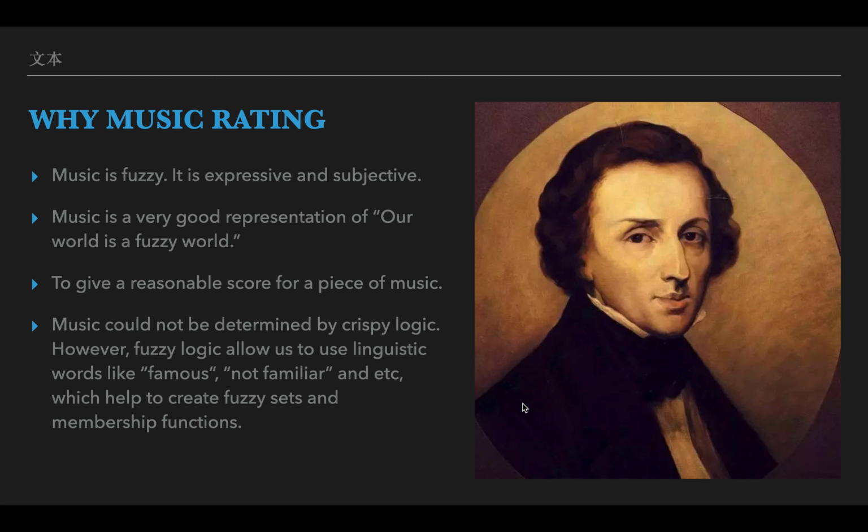For the last rule, I wrote composer reputation unknown and number of plays high, then the rating will be high. This is also a representation that fuzzy logic is better than crisp logic for solving this problem.